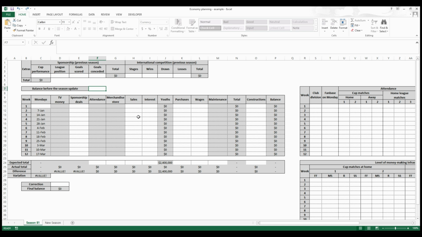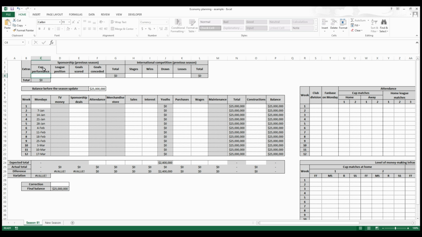Let's say, for example, that this club has 25 million right before the season update. One more zero here. Okay. On the top here, you can write the amount of money you received based on the sponsorship deals from the previous season. In this example, we are in season 81, so the previous season was season 80.